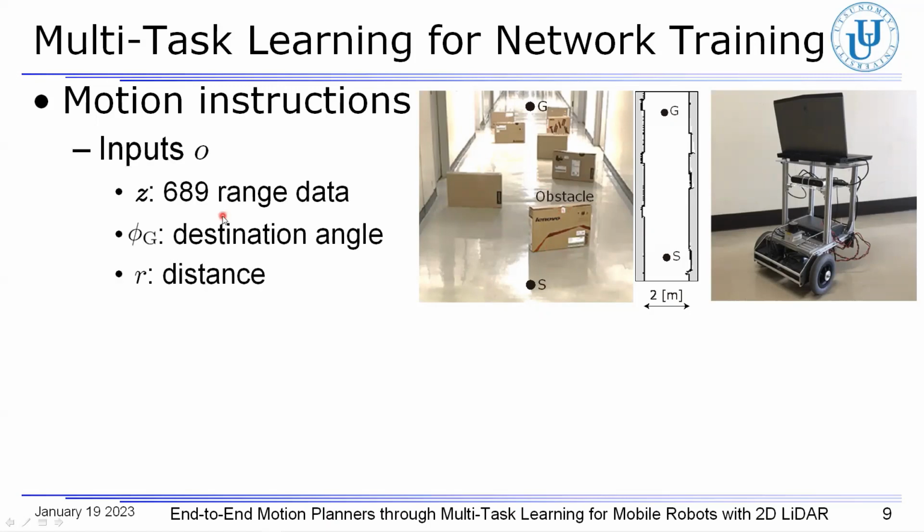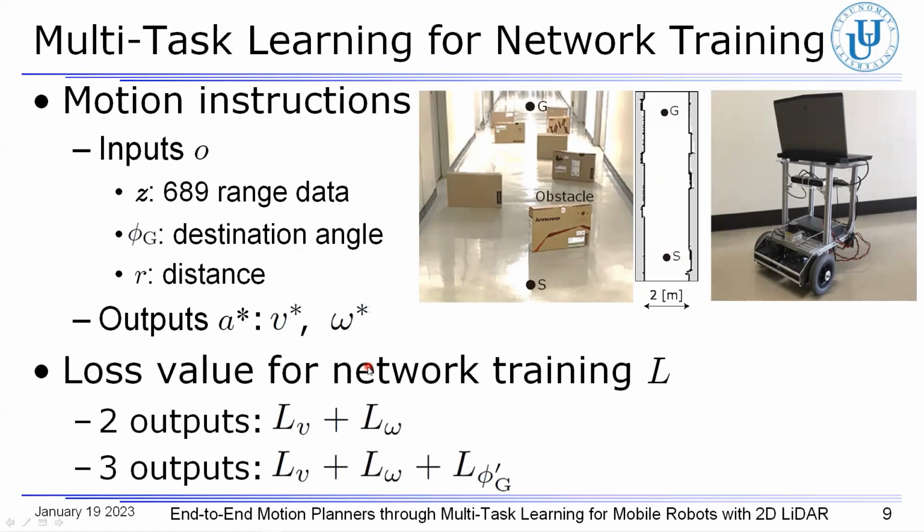At the same time, the moving robot registers the destination angle and the distance, in addition to the range data, as the inputs. Furthermore, the robot also registers the linear and angular velocities instructed as the desired motion output by the supervisor based on the optimal policy. For multitask learning, the desired destination angle is further given in the output here.